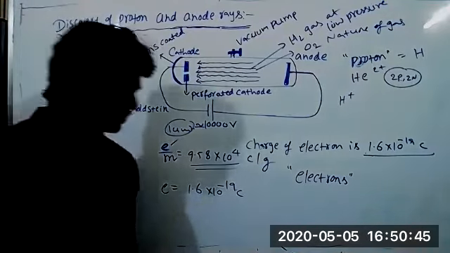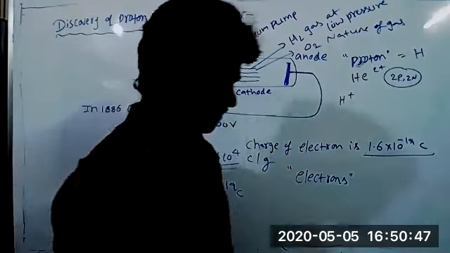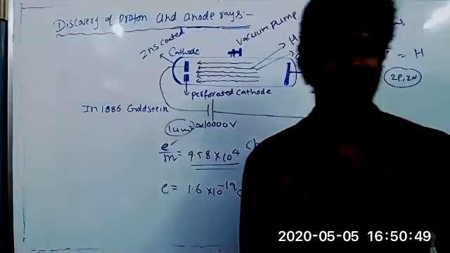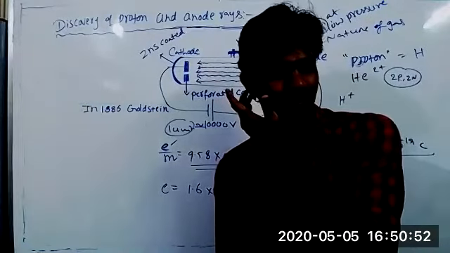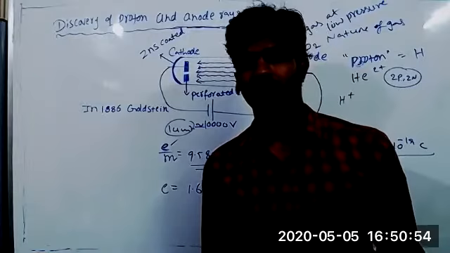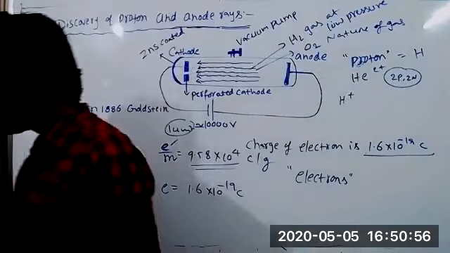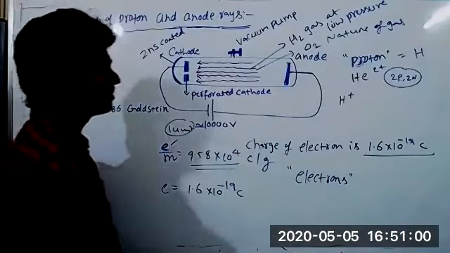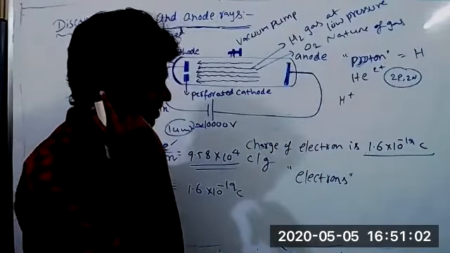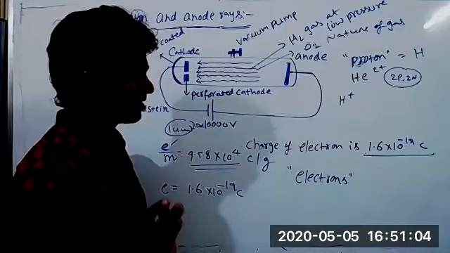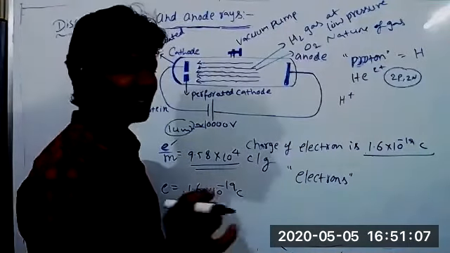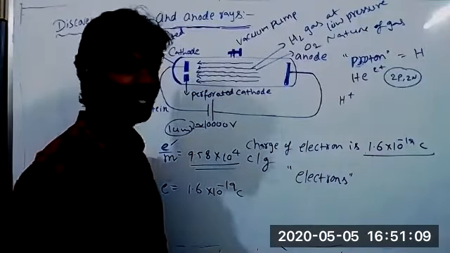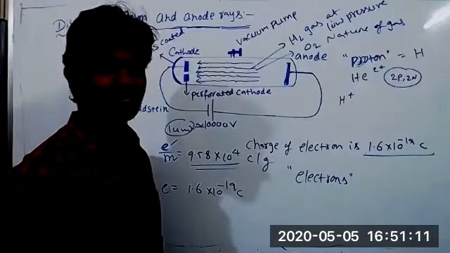Sir, I have a doubt. The way cathode rays are attracted towards the anode, where will the anode rays be attracted to? Obviously the cathode. Suppose an atom loses 1 electron, it will become a positively charged species.